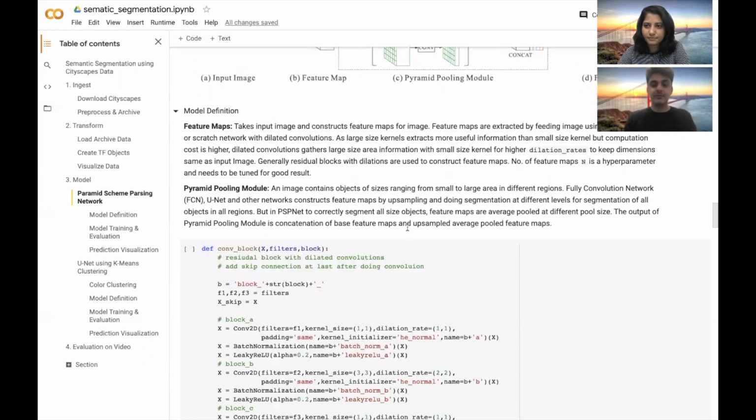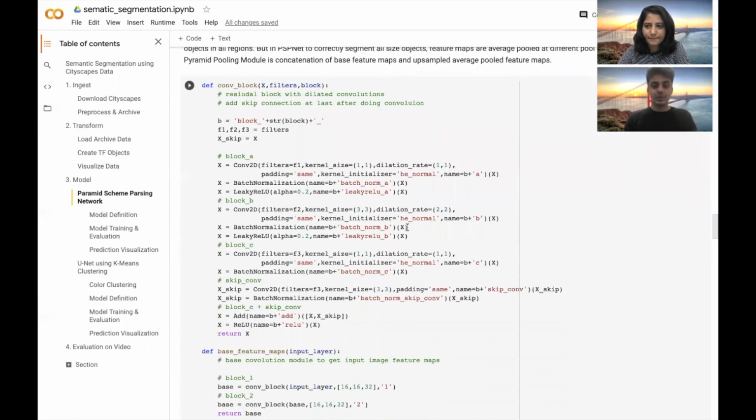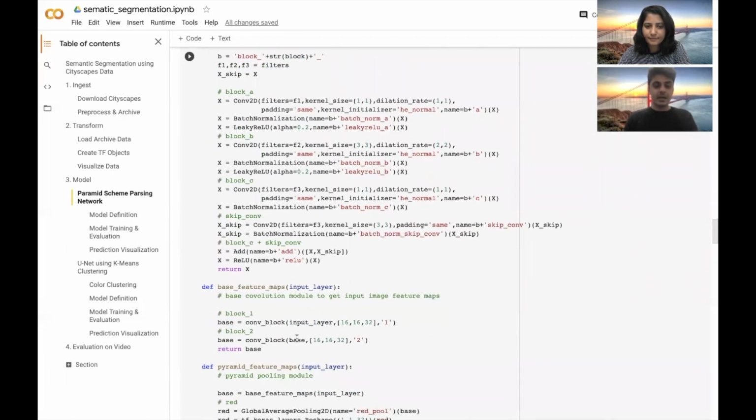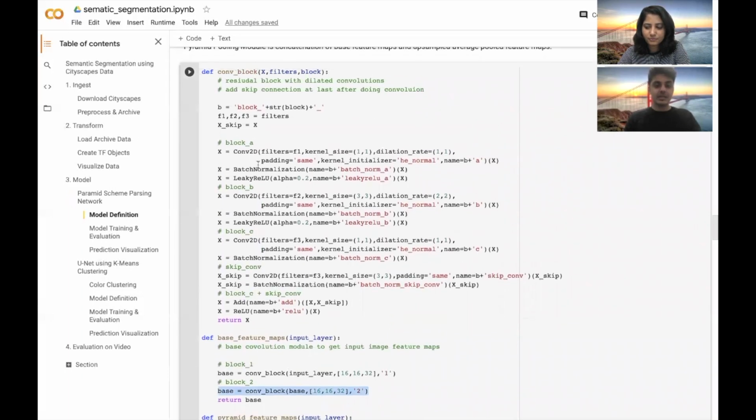So if I briefly show the code corresponding to this, in our architecture, we have decided to define two such convolutional blocks, block 1 and block 2. We have kept the size of these the same, and as you can see, there are multiple convolution, batch normalization, and leaky ReLU activation function layers being repeated 3 times, and then a skip connection between them.